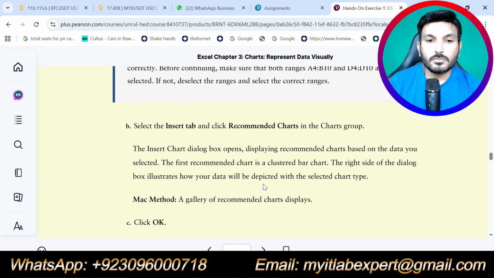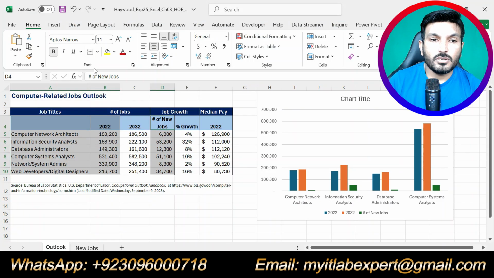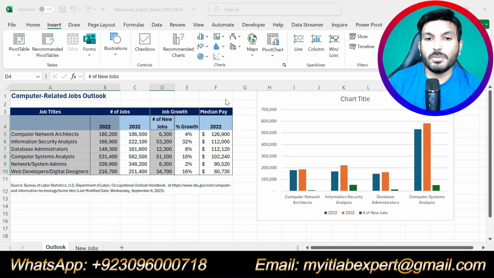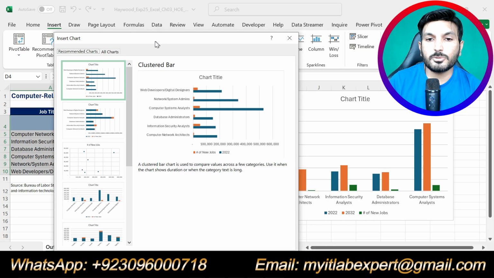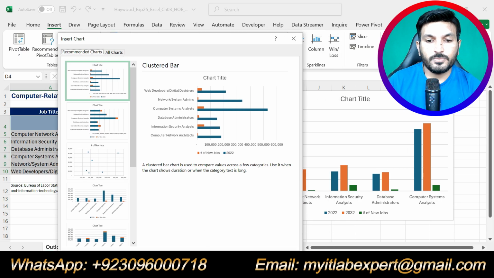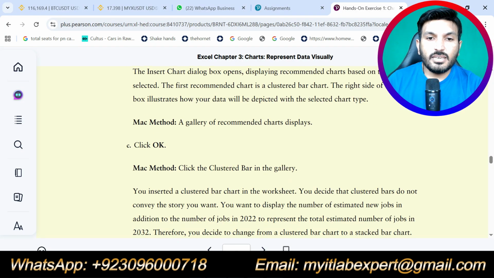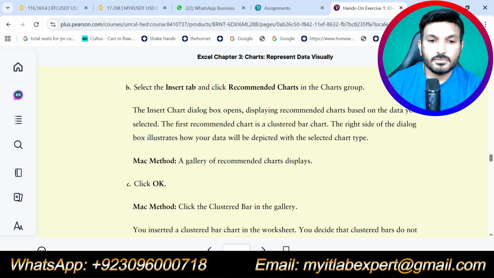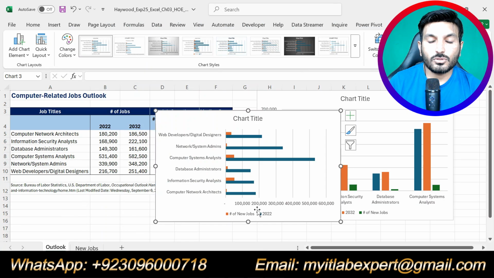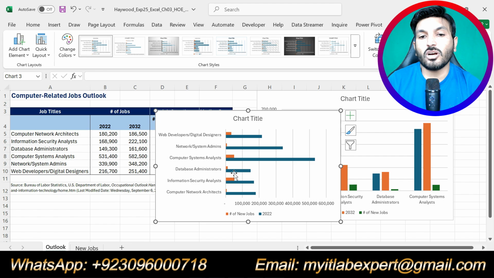Now part B is saying select the insert tab and click recommended chart in the charts group. So click the insert tab, click on recommended chart. So we can see the different types of charts here. Okay. Now we are supposed to click OK. So we have inserted a recommended chart, that is a clustered bar chart.